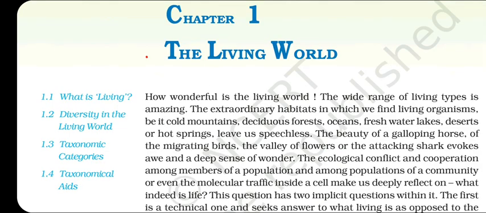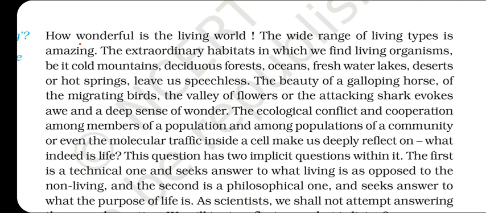In chapter 1, The Living World, we will discuss these 4 basic points: what is living, diversity in the living world, taxonomic categories and taxonomical aids. This living world is really wonderful and has a wide range of living things.